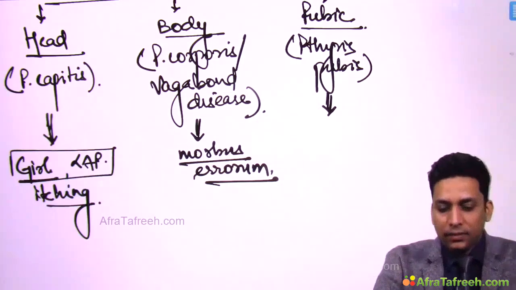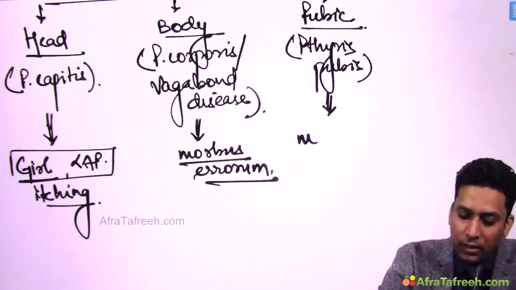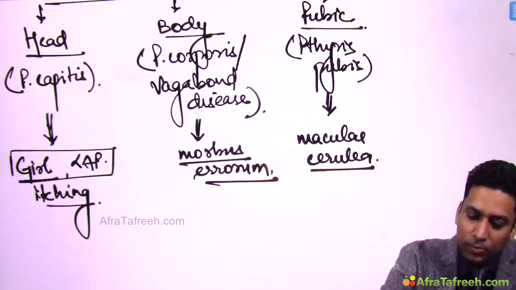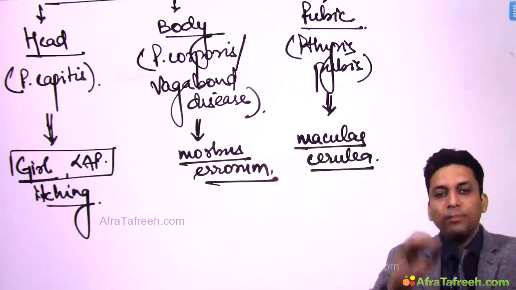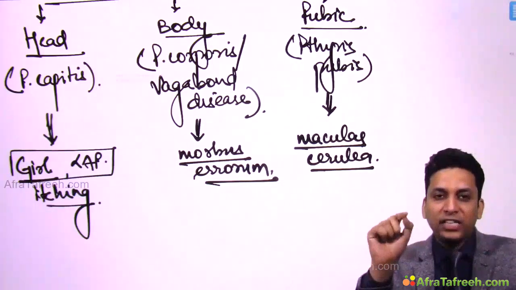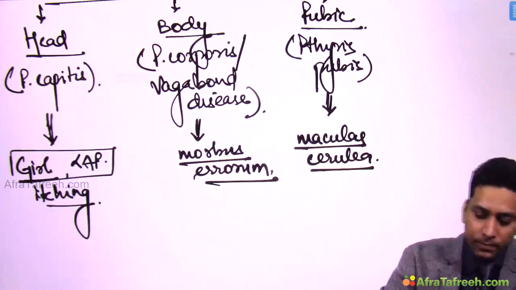And pubic lice, in this condition you will get maculae cerulae. Cerulea means blue and macula means macule. So, a bluish macule is seen at the site of pubic lice bite. So, where this pubic lice bites, a bluish macule is formed.